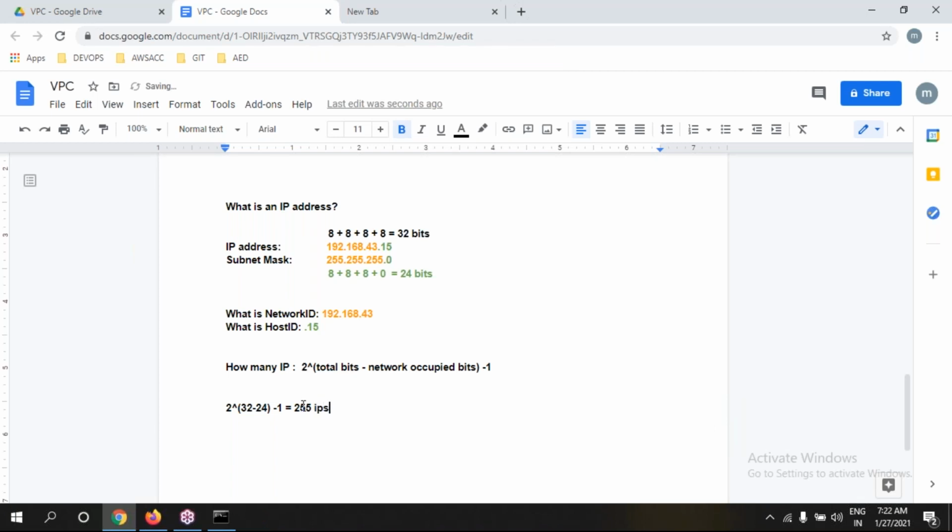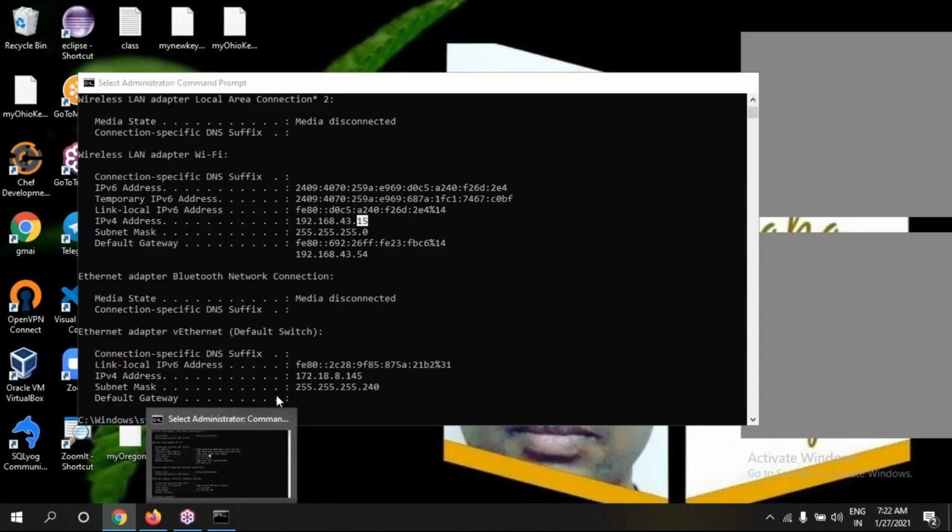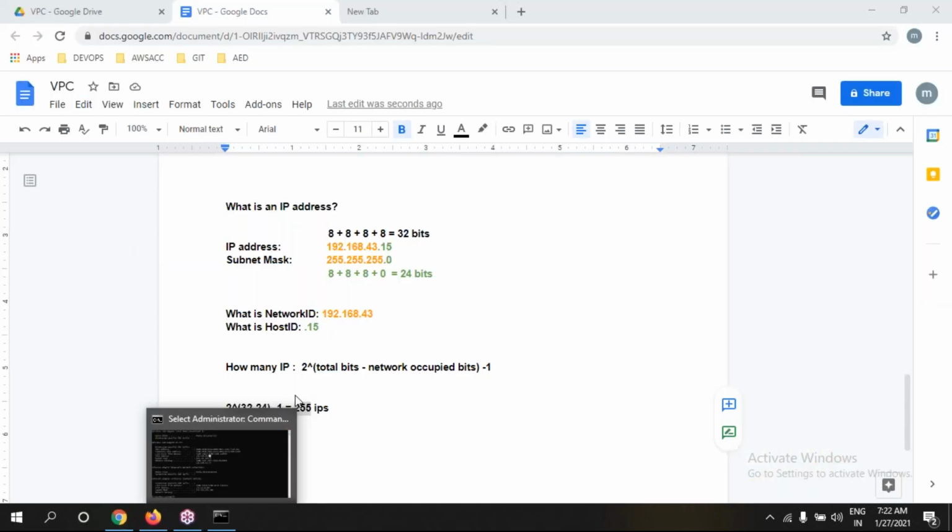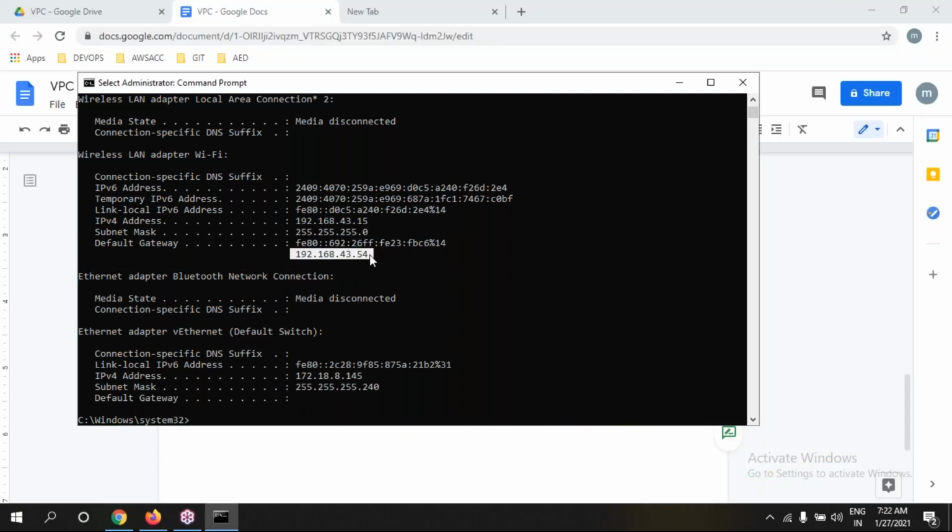The answer is 255. But why is it minus 1? 32 bits is the total bits, 24 is this one. 255 is the total, but why minus 1, please? It's the default gateway, guys. That is your router.